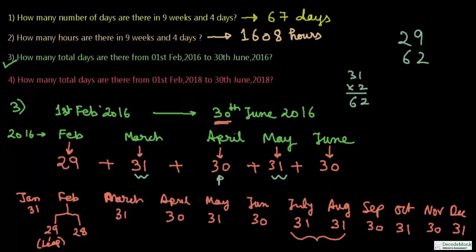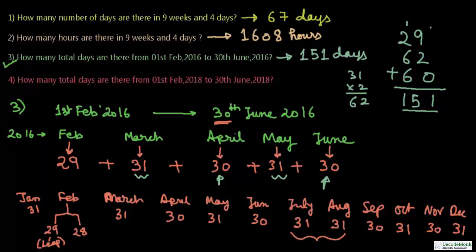Now there are two 30s. Again 30 into 2 is 60. So 29. So how many months are there? 1, 2, 3, 4, 5. So 29 is 1 month, 62 is 2 months, and 60 again 2 months we have considered. Now we add: 2 plus 9, 11, carry 1, plus 2, 3, 3 plus 6, 9, 9 plus 6, 15. There are 151 days from 1st February 2016 to 30th June 2016. So the answer is 151 days.